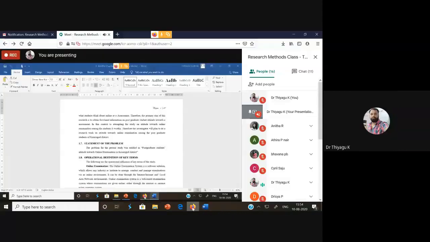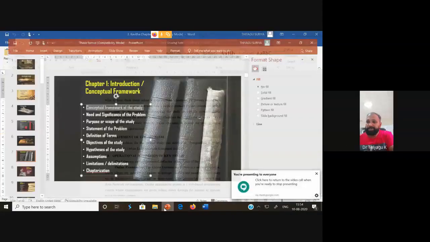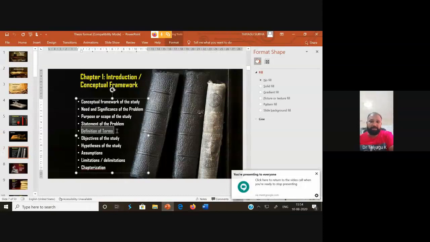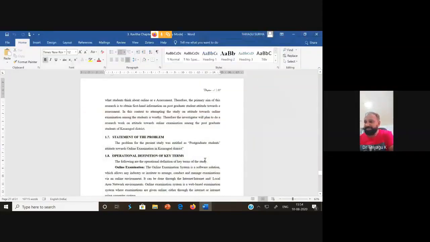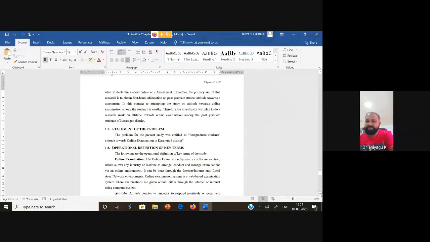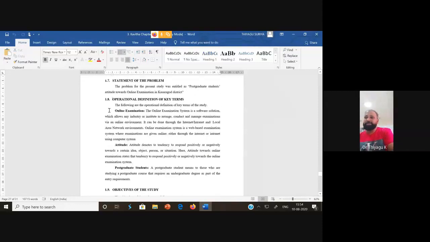Then after the statement of the problem, what we have to do next is definitions. Definition means any definition we can give, but if you are using the term operational definition, the operational definition may be defined only by the investigator. So she is giving the term operational definition. See here, in the operational definition, she is highlighting what online examination is, what attitude is, what postgraduate is. So she has given the definitions.